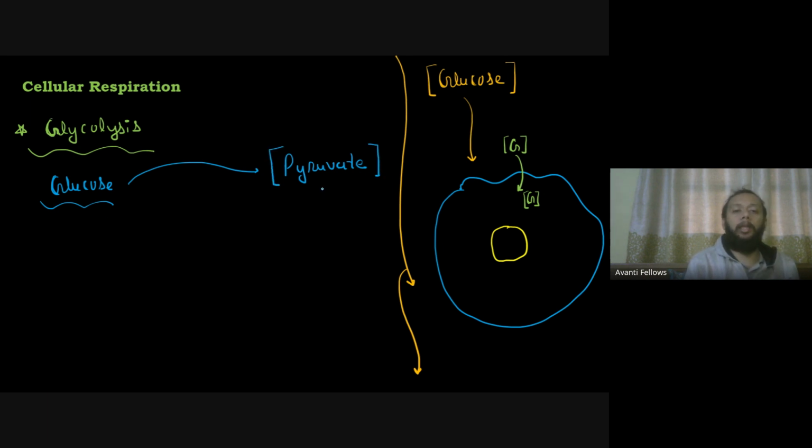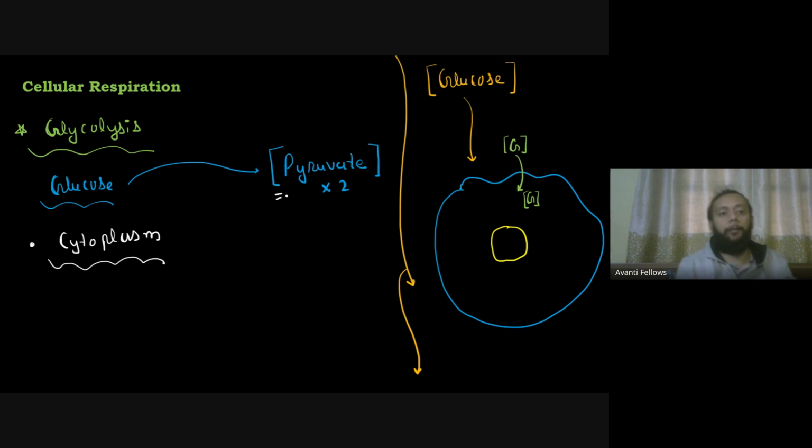और कितने molecule मिलते हैं मुझे यहाँ पे? 2 मिलते हैं. So I'll get 2 molecules of pyruvate after a single glucose molecule gets broken down. So that is what I'll be finding happening in the cell. Now if someone asks you कि यार ये cell में कहाँ पे हो रहा है, तो please याद रखना, this event is something which is happening in the cytoplasm. So within the cytoplasm, you will find glycolysis is the very first process which will take place, and the end product is your pyruvate over here.